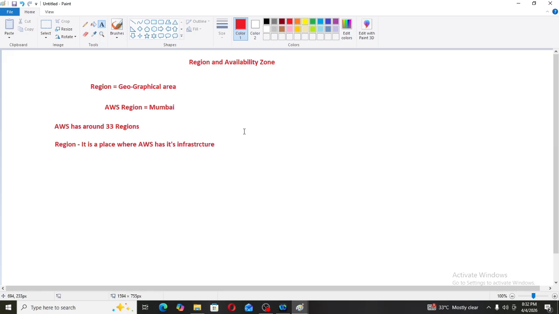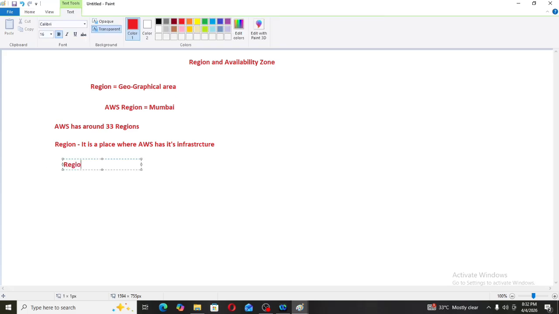Now the region has multiple data centers, and this data center is nothing but an availability zone. Data center is nothing but availability zone. In short form, I will write AZ.